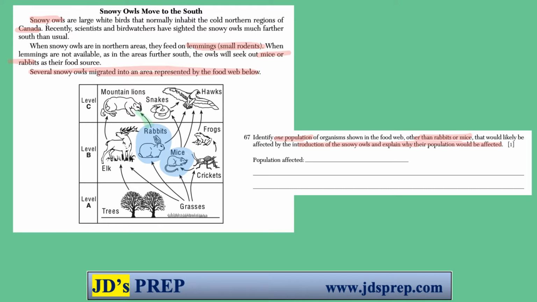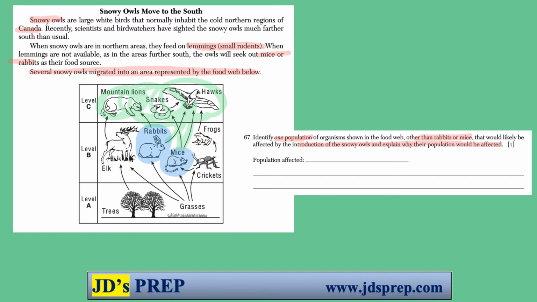Mountain lions could be impacted because the snowy owl will also eat rabbits. Snakes might be impacted because the snowy owl would eat the mice. Rabbits and mice are also eaten by hawks, so they would be impacted. All three of these level 3 organisms would be impacted because they're competing for food resources with the snowy owl.